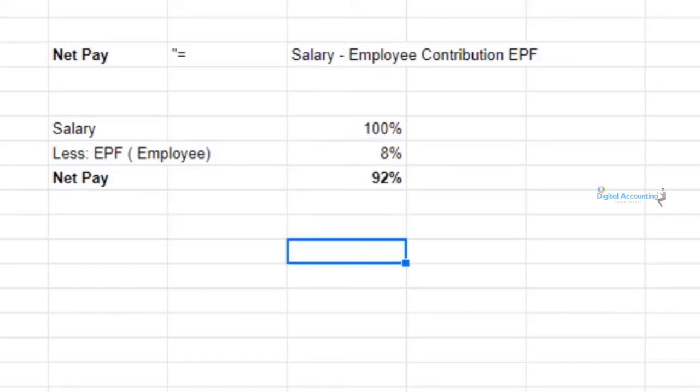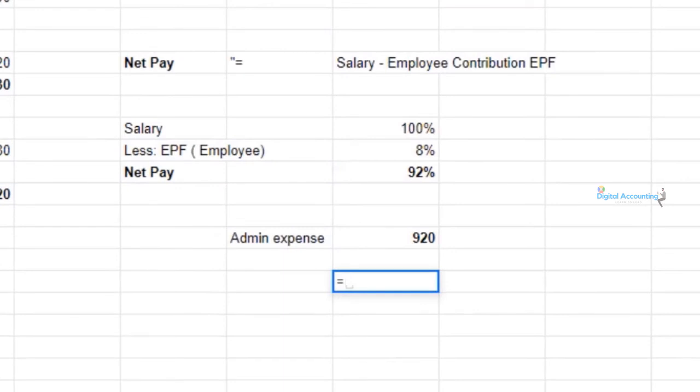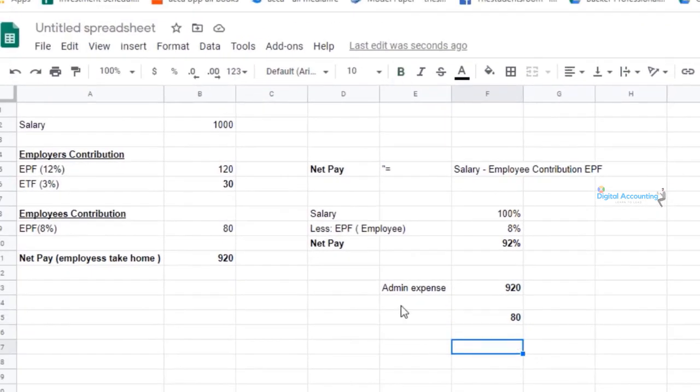So for example, in a question they can say 920, it is in admin expense. What is the EPF amount and ETF amount by employers and employees? We know this 920 is equal to 92%. If we want to calculate the EPF of the employee side, that is 8%, so it should be 80.